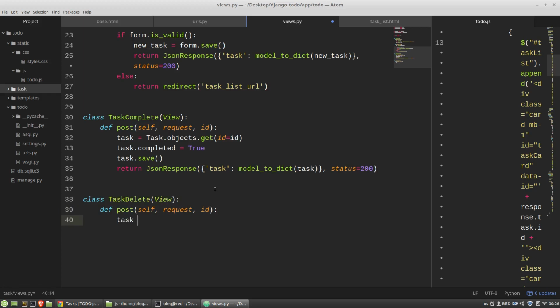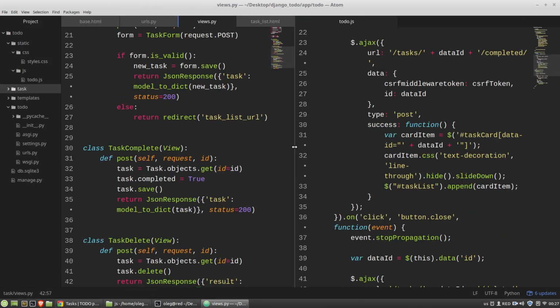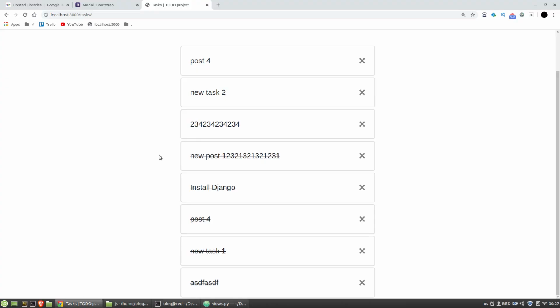I have to get the task instance by its ID, and I want to delete it. Return JSON response object with something like this. Okay, let's test it. F5.